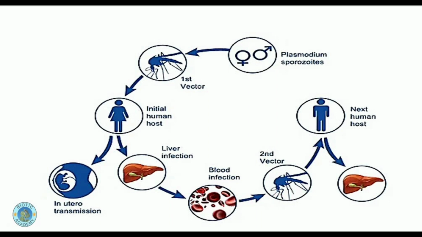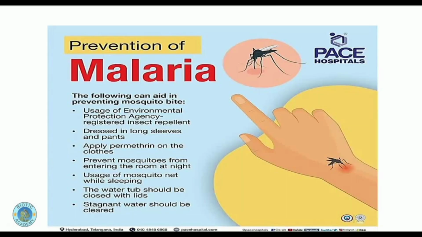Now when this infected person is bitten by another mosquito which was initially not infected, after biting this infected person this mosquito has also become infected, and now it will transmit this Plasmodium to the next human host, and the liver of this human host will also get infected because of malaria. So basically this is Plasmodium, the causative agent of malaria, transmitted through the vector, that is the insect, the mosquito.